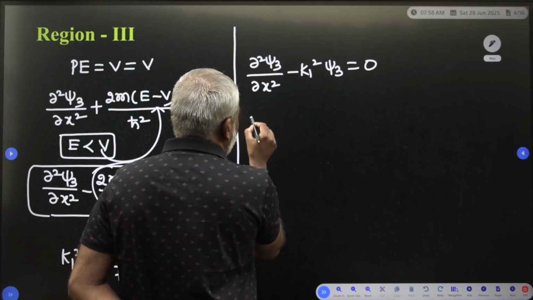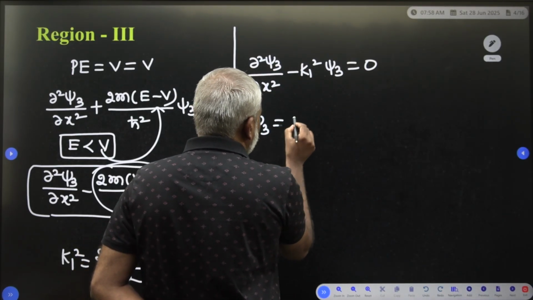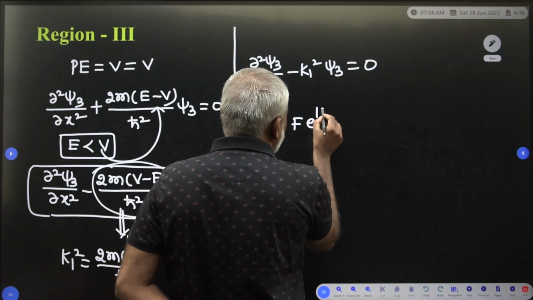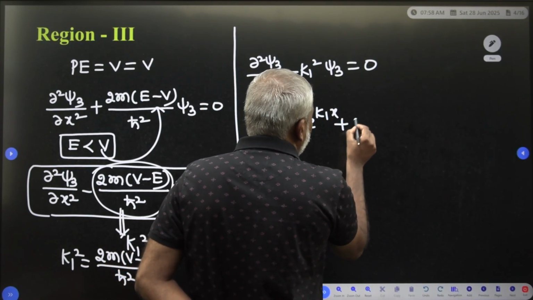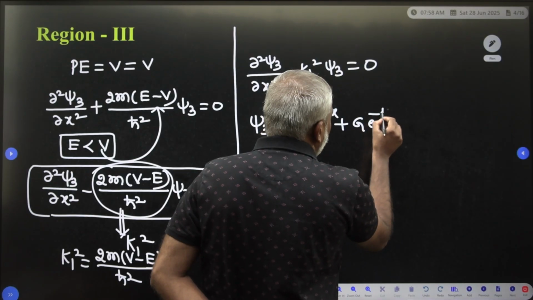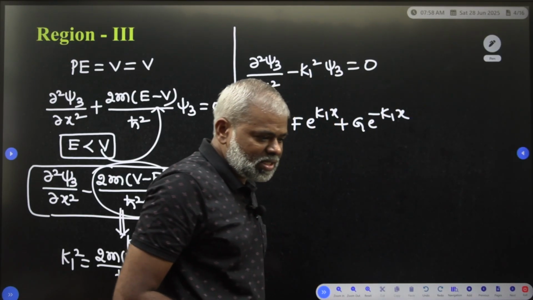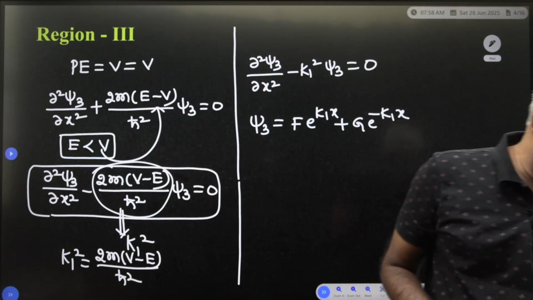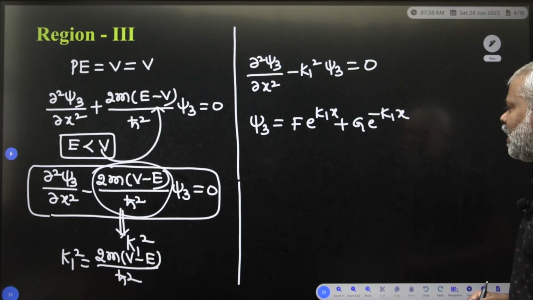Here you have to take ψ3 = f e^(k1x) + g e^(−k1x).